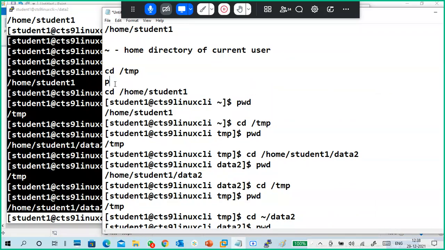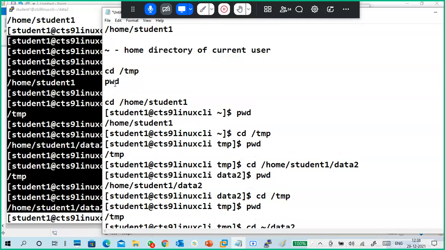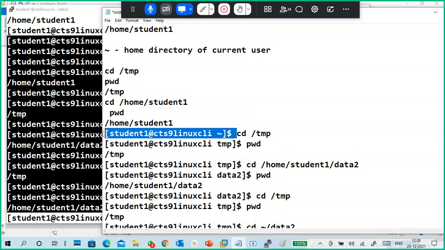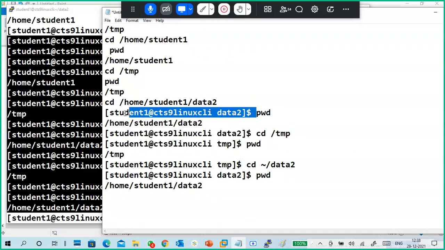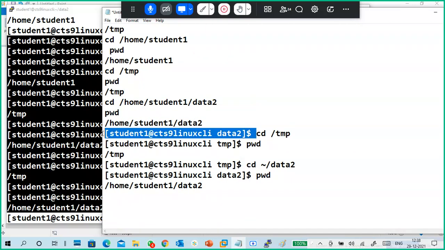So always verify where you are located. Okay, like this. Very good. The locations we can make easier.